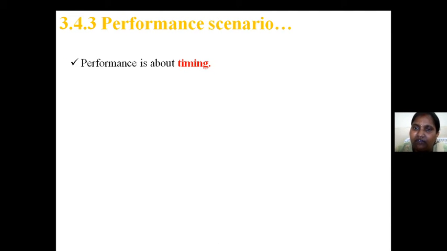Performance scenario, the third one. Performance is about timing. I gave this information in the previous class. What is performance? Performance is about timing only. I am submitting a request; in what time am I going to get a reply? The time period between submitting and getting the response from the system is called performance. If the system responds fast, performance is good.